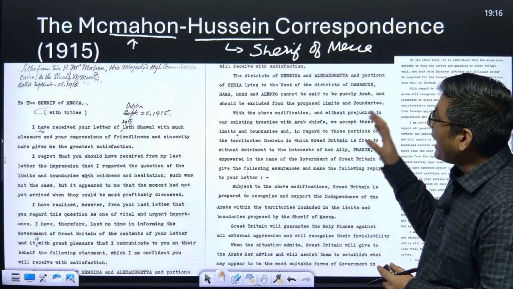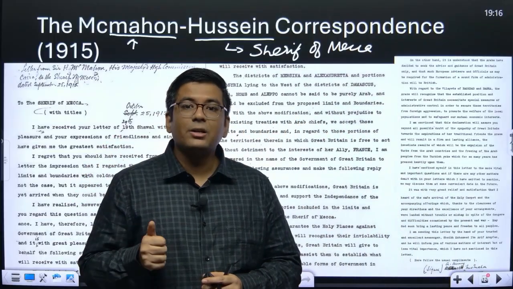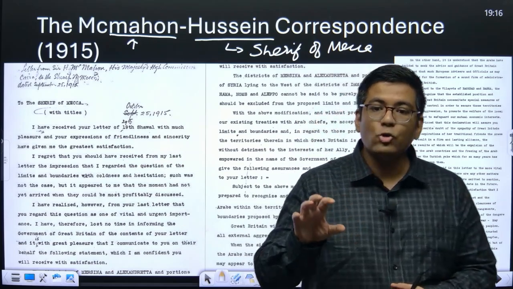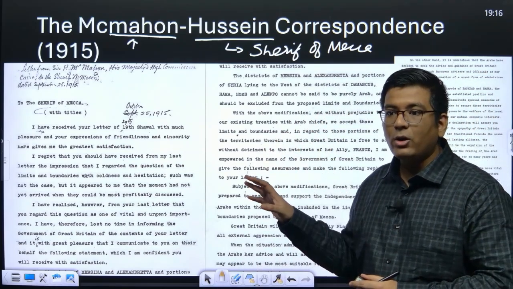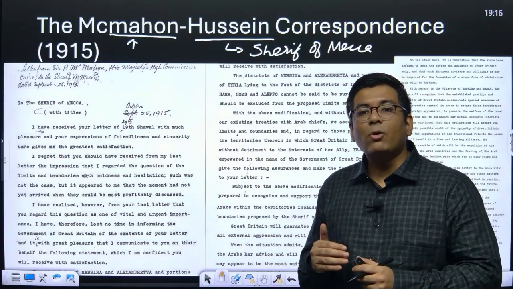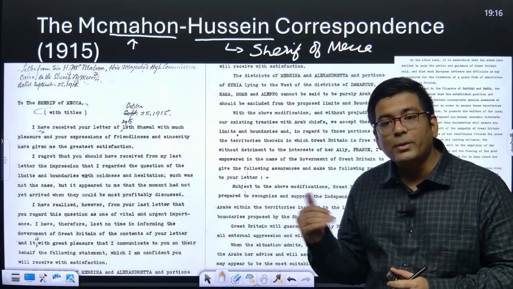The Arabs' independence and recognition would be supported by the British, and it would be the British who would secure this entire region for them. But in exchange, they wanted the Arabs to rise in revolt against the Ottoman Sultan.